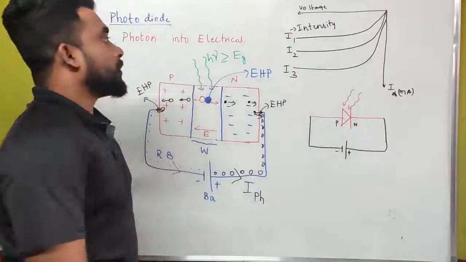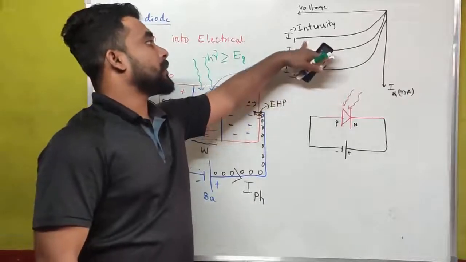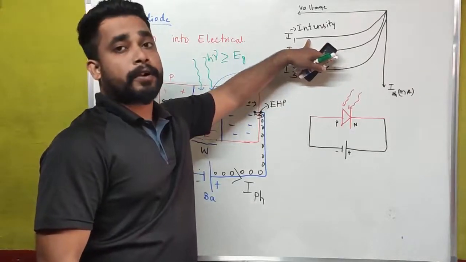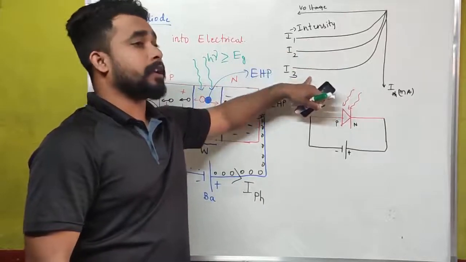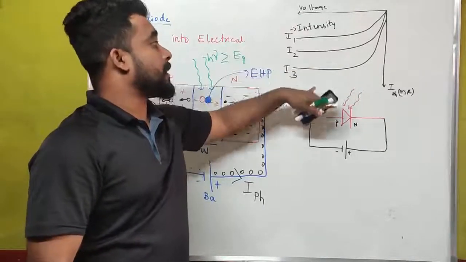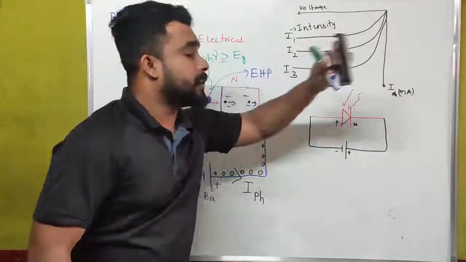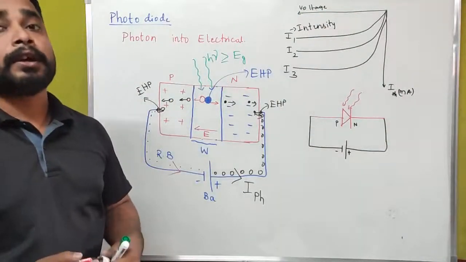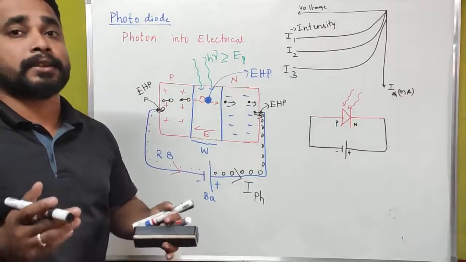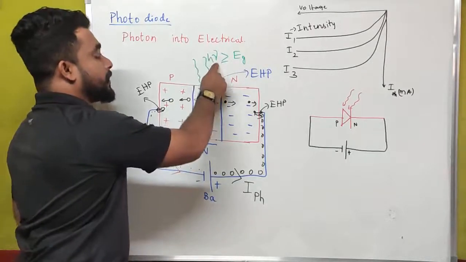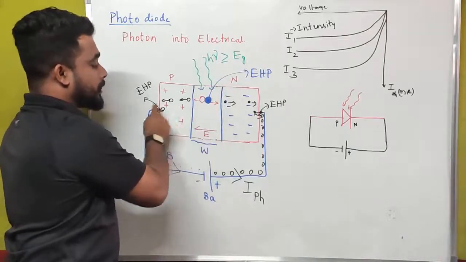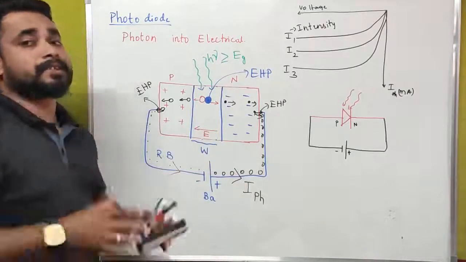For example, let us assume this is the current we are getting for red light intensity. This is for blue, this is for green. Like this, for different intensities we are getting different currents, because different light consists of different wavelengths. Due to that frequency and wavelength, the energy or the current which we are getting varies.